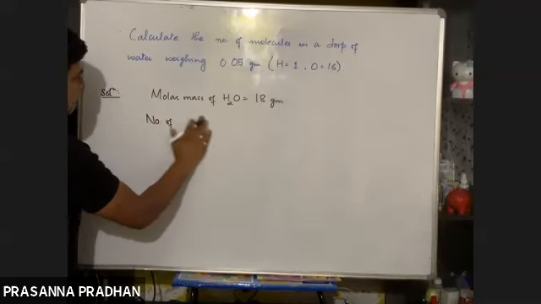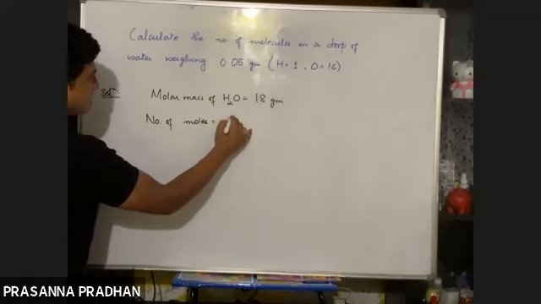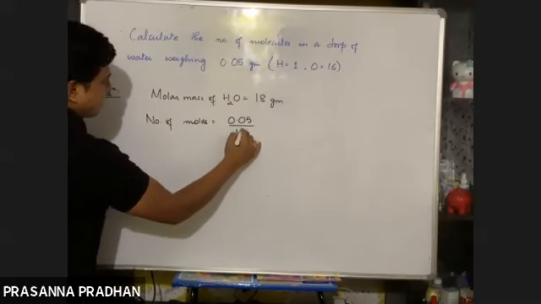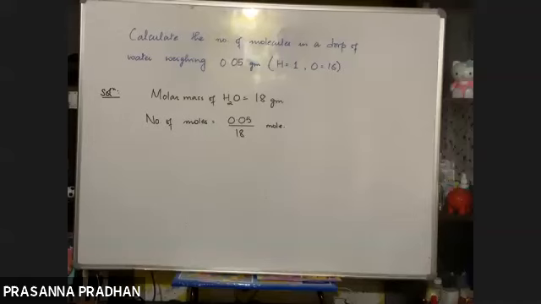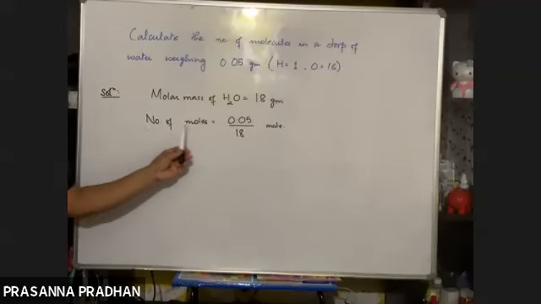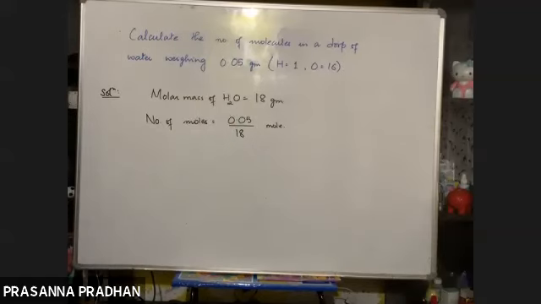Number of moles will be 0.05 divided by 18. What is the formula for calculating the number of moles? Given mass by molecular mass. So this much moles are present in 0.05 gram.